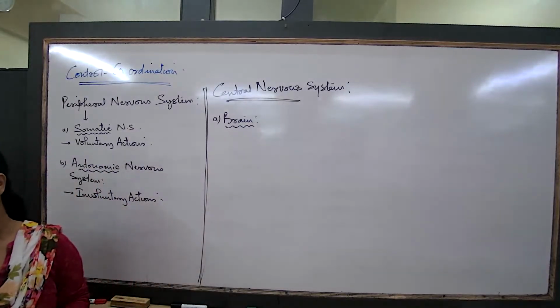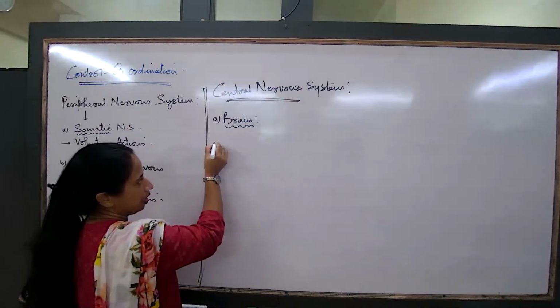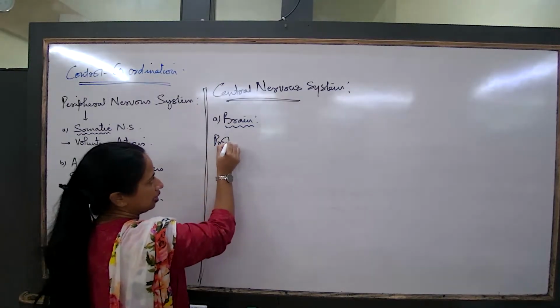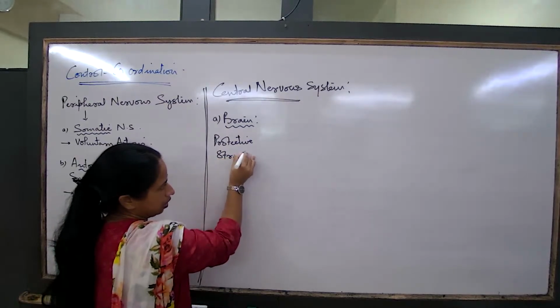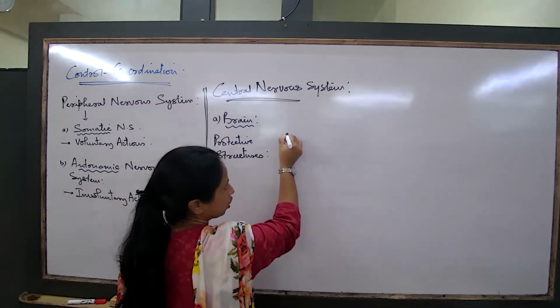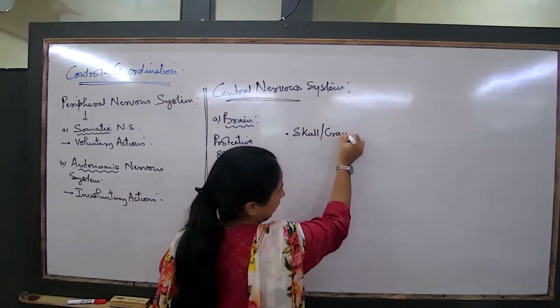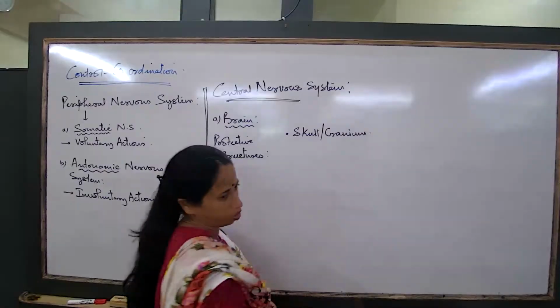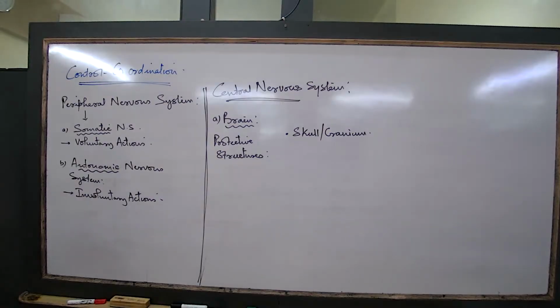What are the protective structures of the brain? We start with this. Since we are learning about the brain, the first thing that we have to remember is the protective structures. Number one, the first one would be what? The skull. What is the skull also known as? The cranium or the brain box. What is the nature of the skull? Where is the skull? Outside, on the outer covering of the brain.